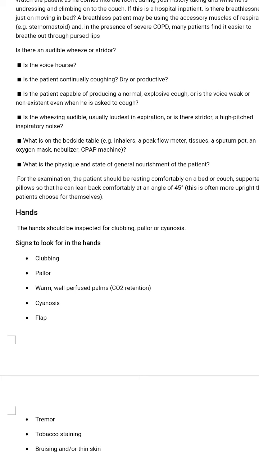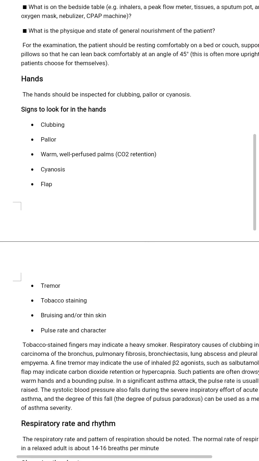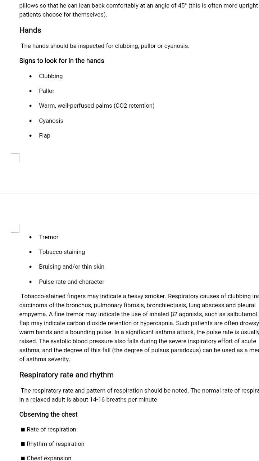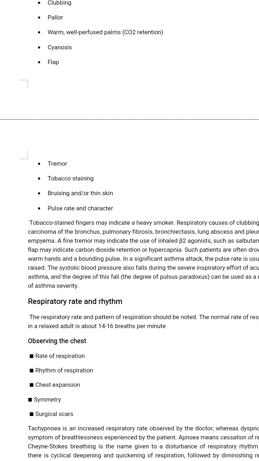Hand. The hand should be inspected for clubbing, pallor or cyanosis. Signs to look for in the hand: clubbing, pallor, warm well perfused palm, CO2 retention, cyanosis, flap, tremor, tobacco staining, bruising and thin skin, pulse rate and character.